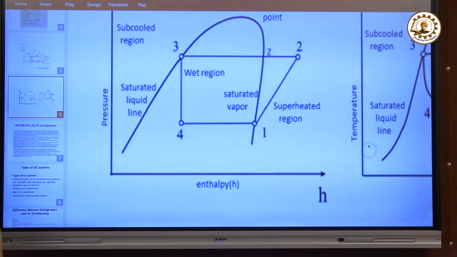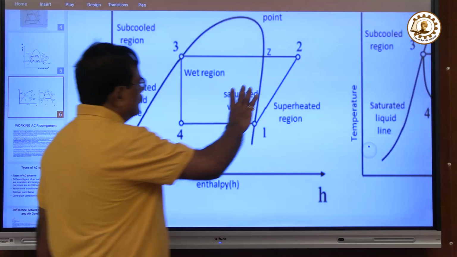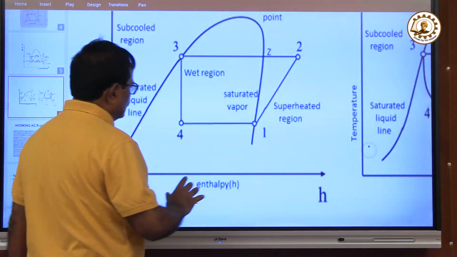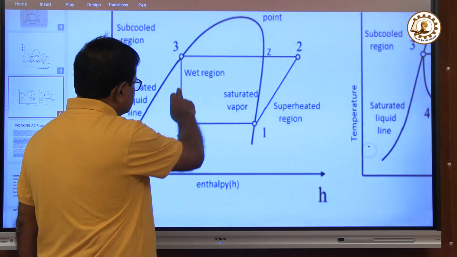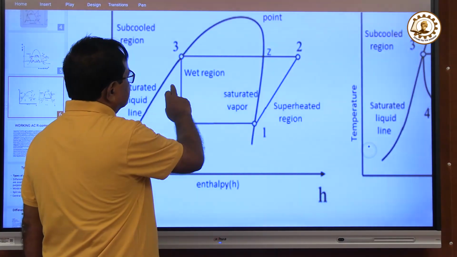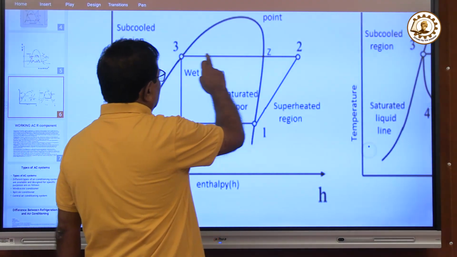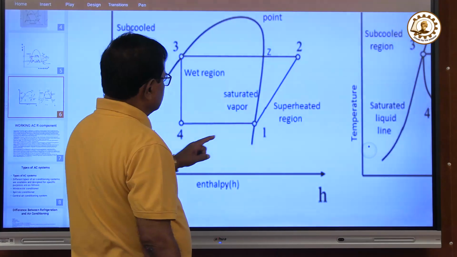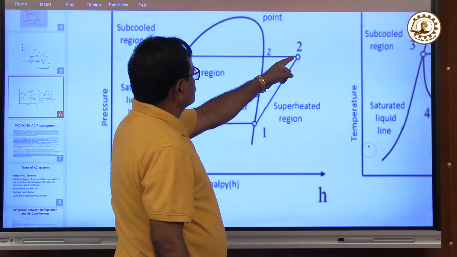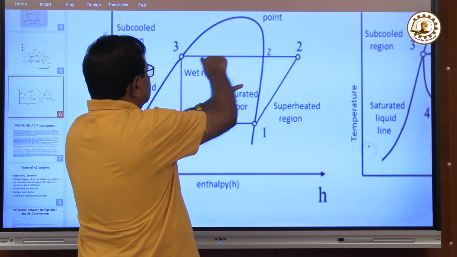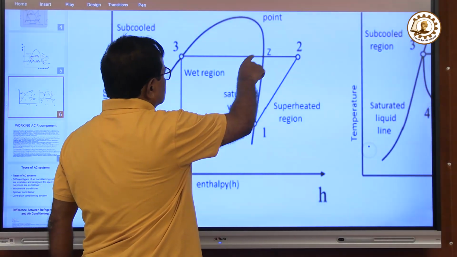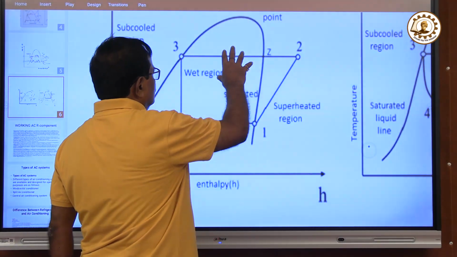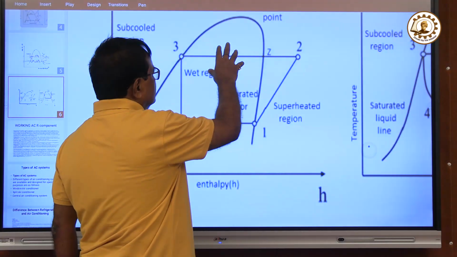Now you see, we will see. This is the compressor. Now this is the evaporator. And this is the throttling process, meaning the expansion valve, and this is the condenser. So what will happen? We will compress the vapor, it goes to point 2, and this is the liquidus line, going to the condenser. This portion is the condenser, where it is cooled, it may be water cooled, it may be air cooled.